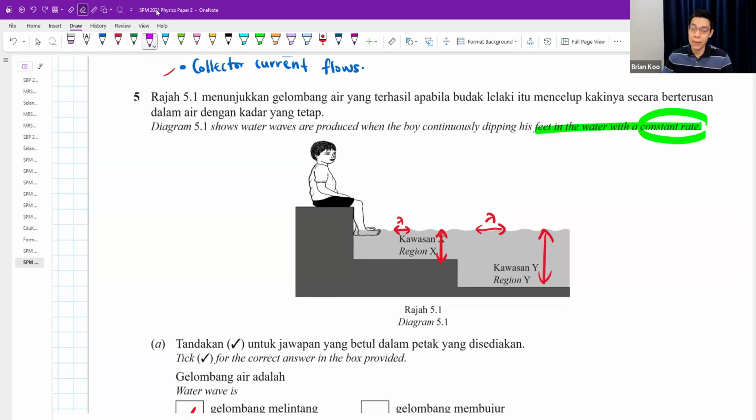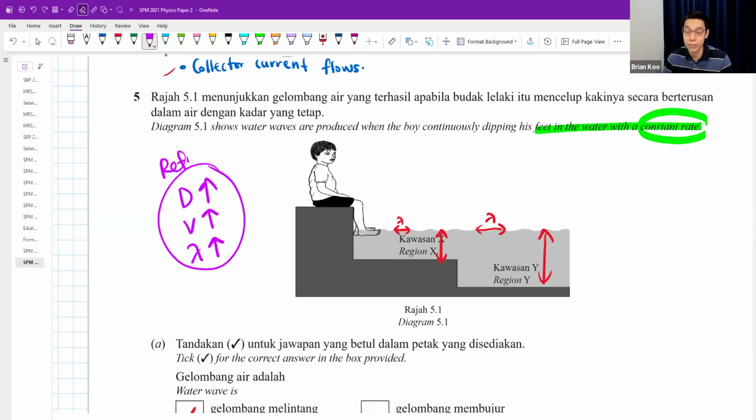This is refraction of water waves, where the main thing you learn is very straightforward. Just make sure you know, if the depth of water increases, it always means the speed increases and the wavelength increases. If it decreases, everything will decrease. So in short, for refraction: depth increase, speed increase, wavelength increase. If decrease, all decrease. And another thing, make sure you know the frequency is unchanged.